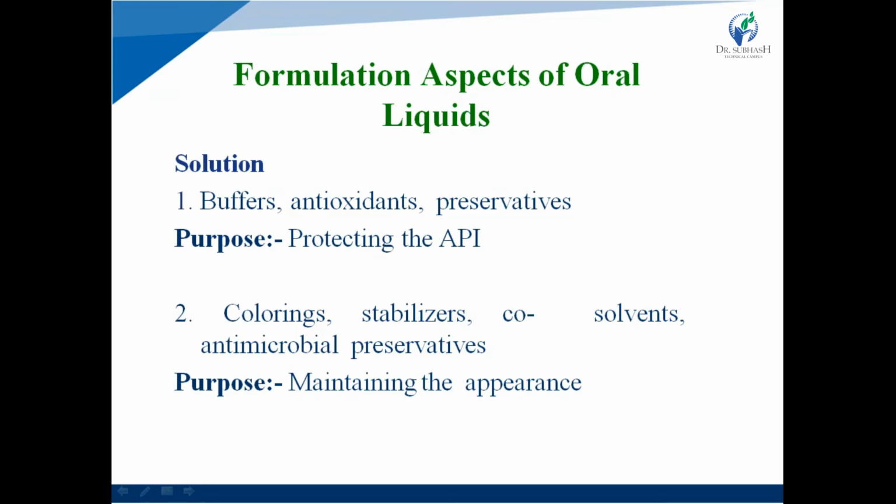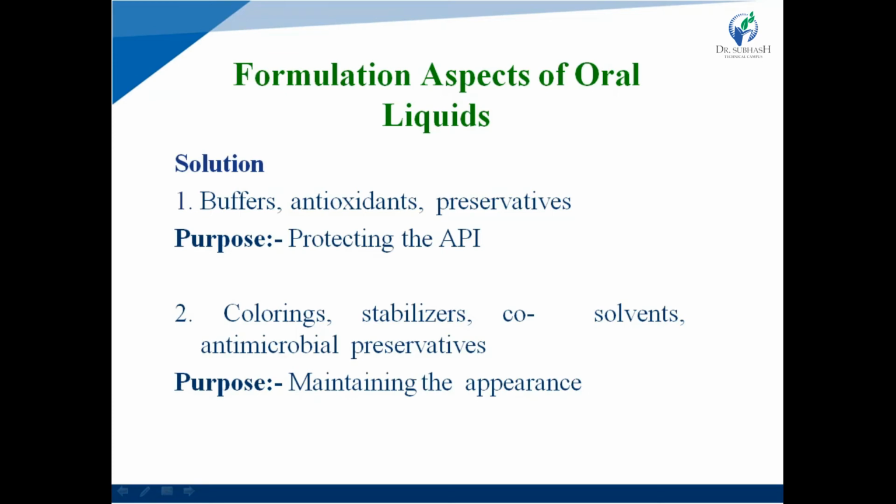In solution preparation, the first agents are buffers, antioxidant and preservative. What is the purpose of buffers, antioxidants and preservatives? Protecting the API.